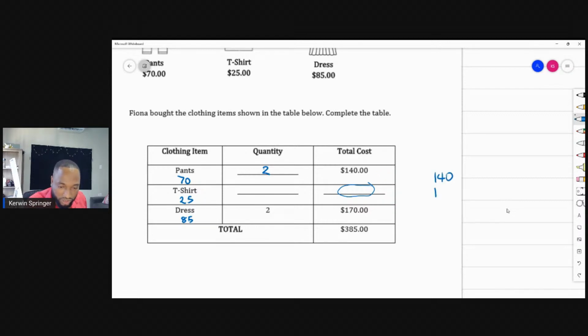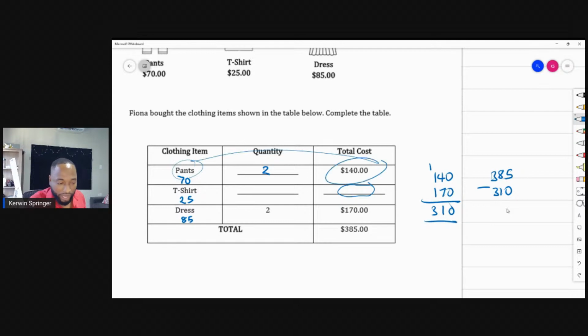So 140 plus 170 make 310. I'm on 310 so far. Hey, I see people saying minus the 170. So this is 385 minus the 310 that you paid for the pants and the dresses.